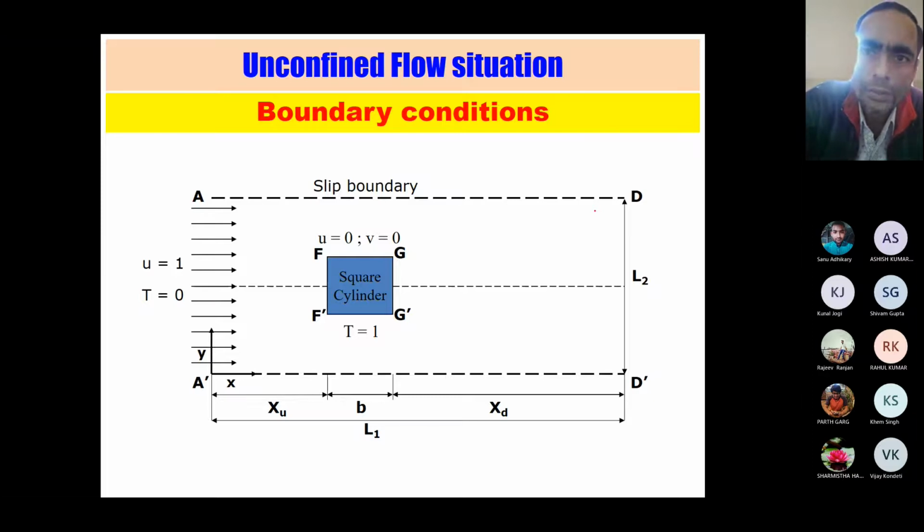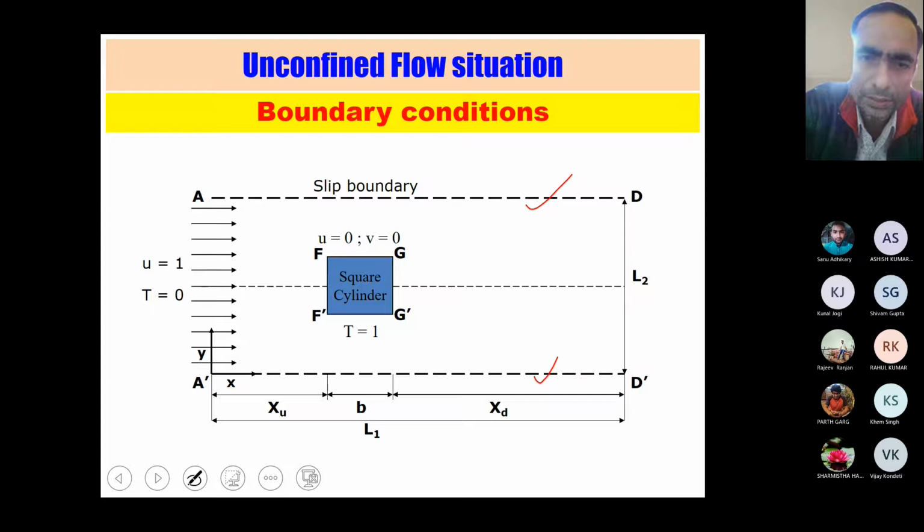This is the simplest case of the unconfined situation, or the external flow situation. You can see the dashed lines on the top and on the bottom. These are artificial boundaries.